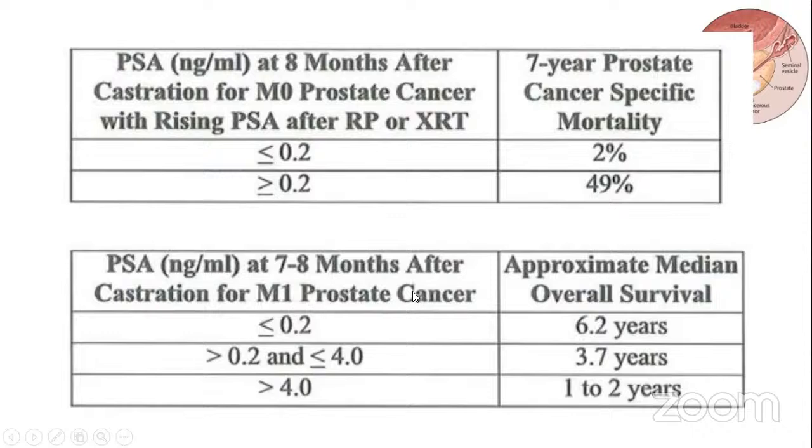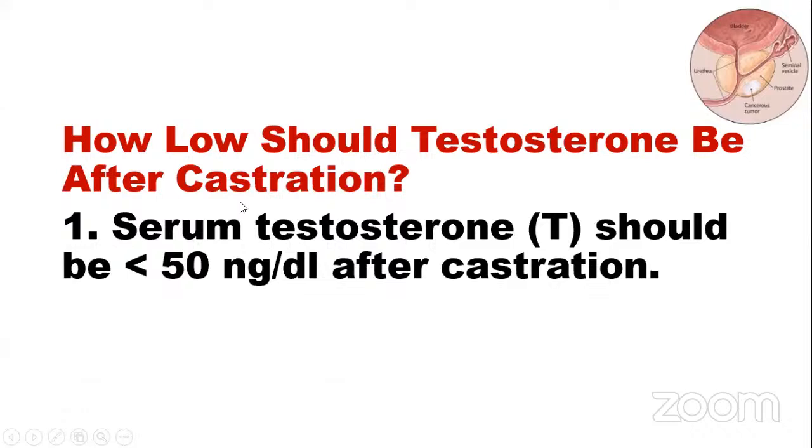Here, for M1 prostate cancer, if less than 0.2, the approximate median overall survival is 6.2 years. And if more than 0.2 and less than or equal to 0.4, it is 3.7 years approximate median overall survival. And if more than 4, it's 1 to 2 years approximate median survival.